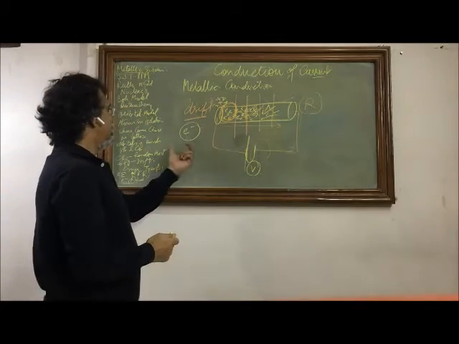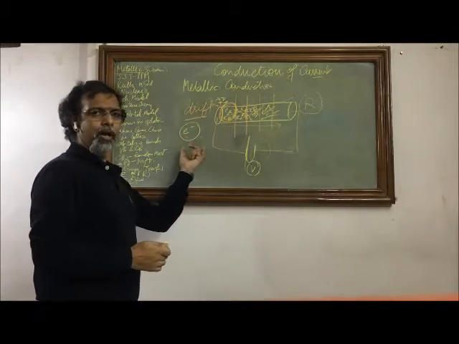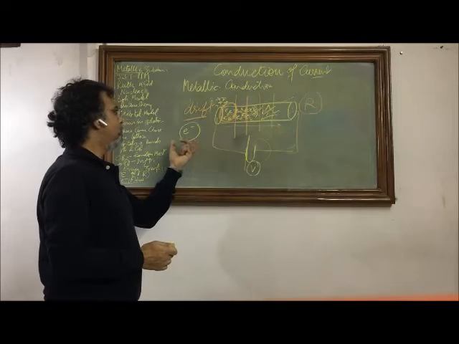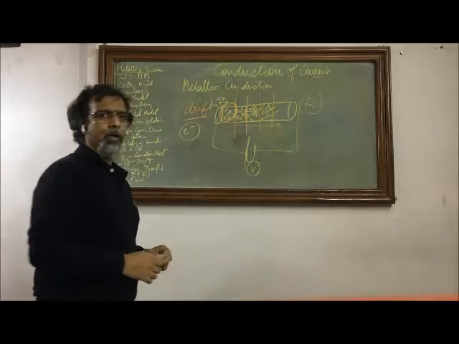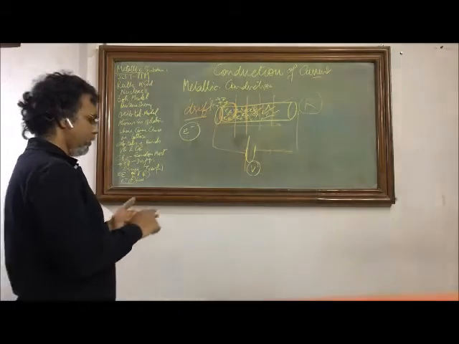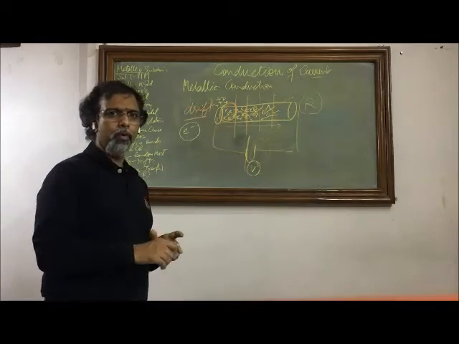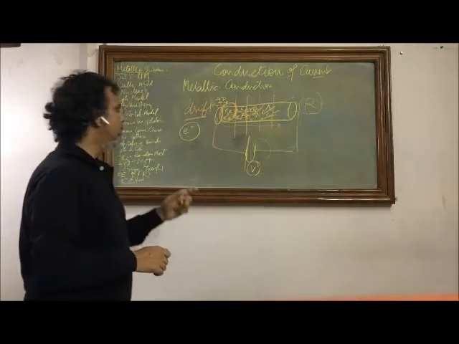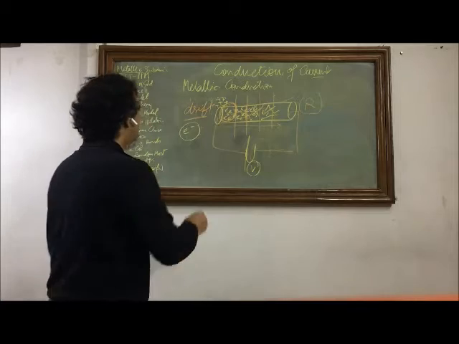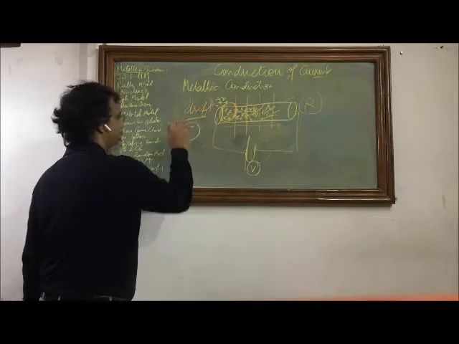So the mass, the charge, the nature of the charge carrier, which is seen in metallic conduction, is a constant feature. So you have electrons only, you cannot have protons, you won't have any atom or molecule moving. So that is the situation. The type of charge carrier is constant.